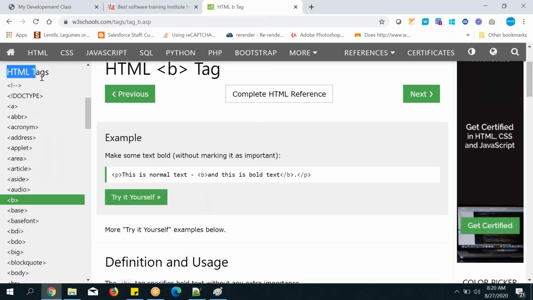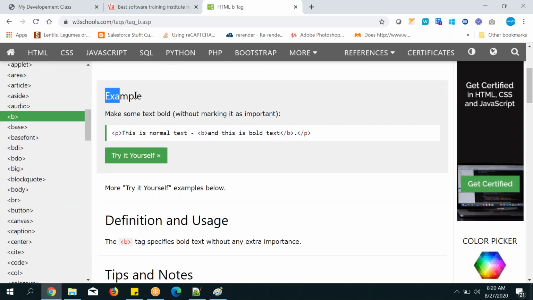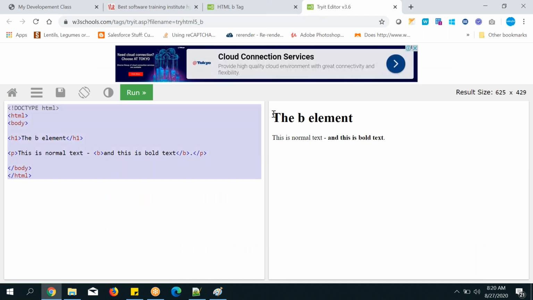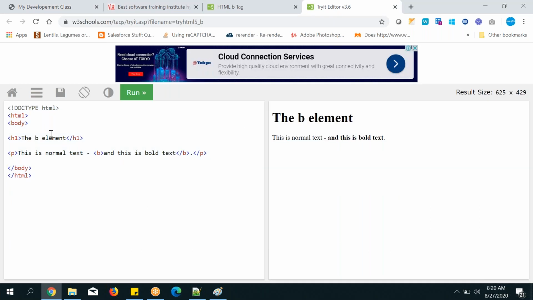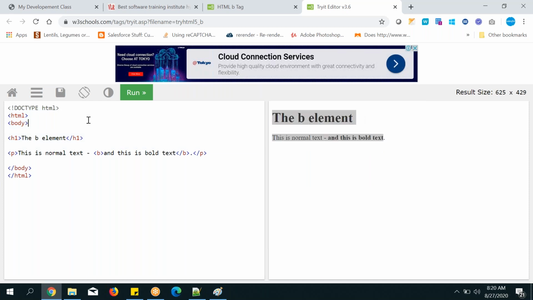So HTML tags are directly on the left side you can see here. Whichever tag you want to try, if you want to see the example, you can go to this one and try yourself. Once you click on it, this is the HTML code, this is the output. Like I'm writing the HTML code like this, and with the help of a browser I am able to see the output. Now here you don't need any browser and you don't need to save. This is an online thing, like an online browser. It's acting as a browser. It converts the raw code, you can write the HTML code and its output you can see here. Okay, next.